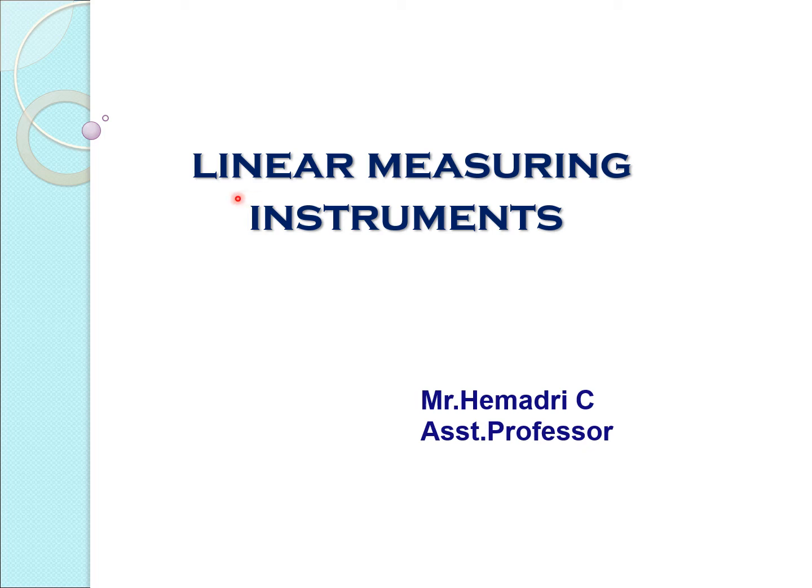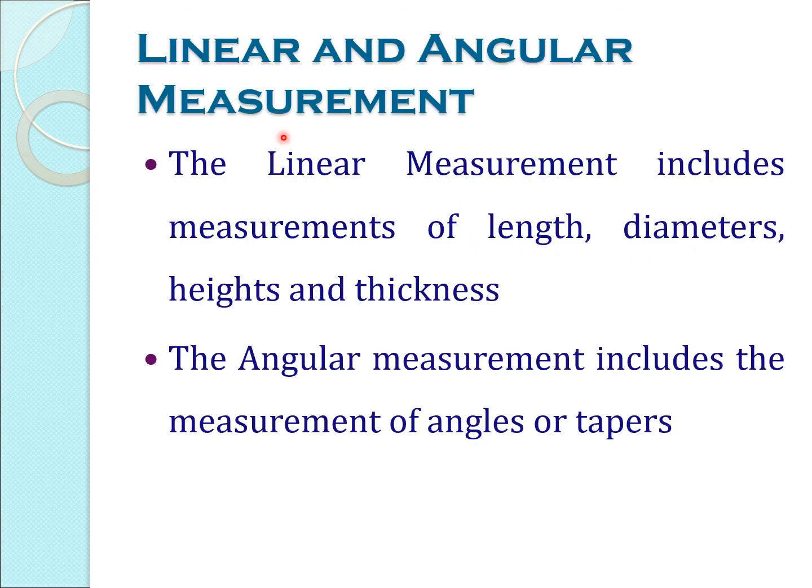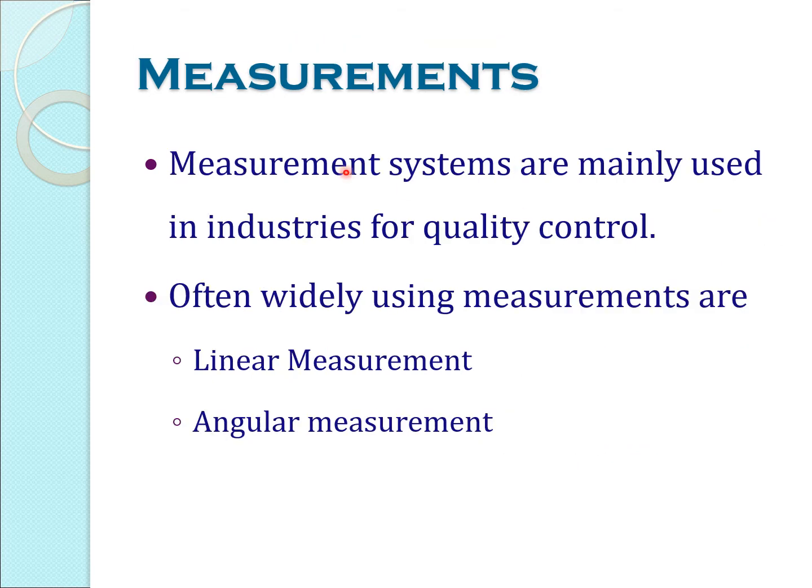Hi, good morning. Today we will discuss various linear measuring instruments. We have two types of measurements, linear and angular. In linear measurements, we can measure length, diameter, height and thickness. In angular measurement, we can measure various angles and tapers.